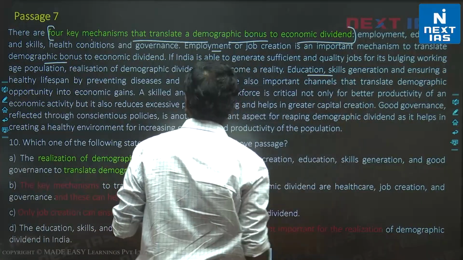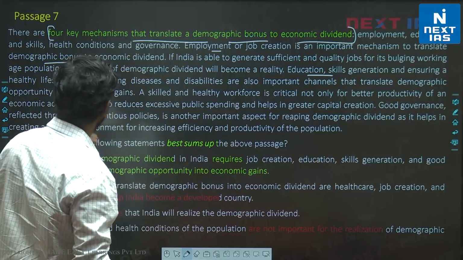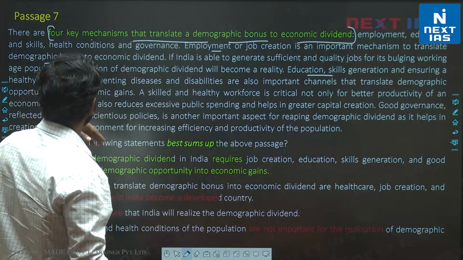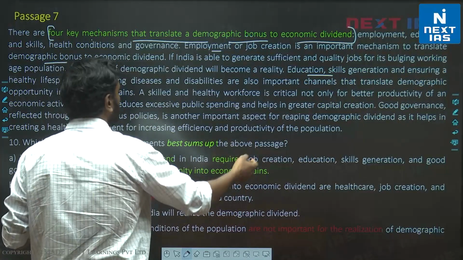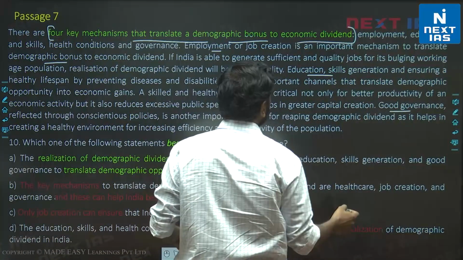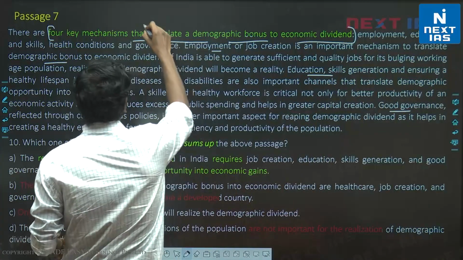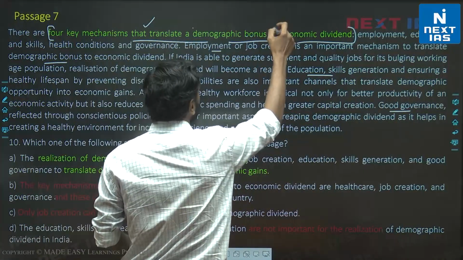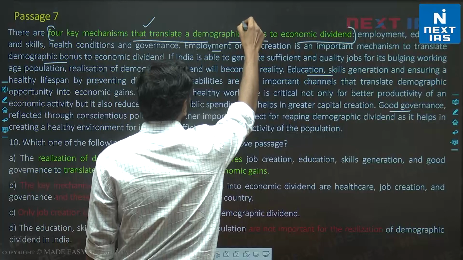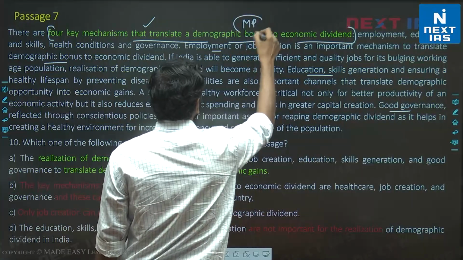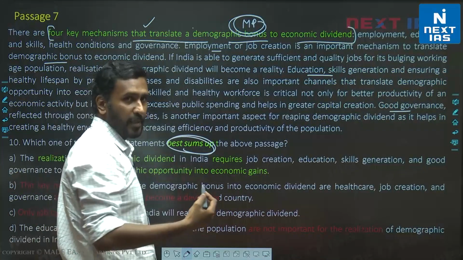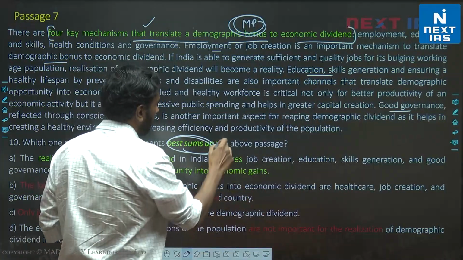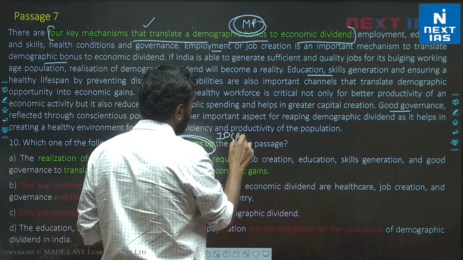Education and skills generate important things, so it's good. Skilled and healthy workforce is also beneficial, and we are told finally in the last sentence how good governance is also important. So essentially, these 4 key mechanisms that translate a demographic bonus to economic dividend, this is the main point of the author. A summary is not just the main point, right? Ideal summary. An ideal summary is not just the main point.